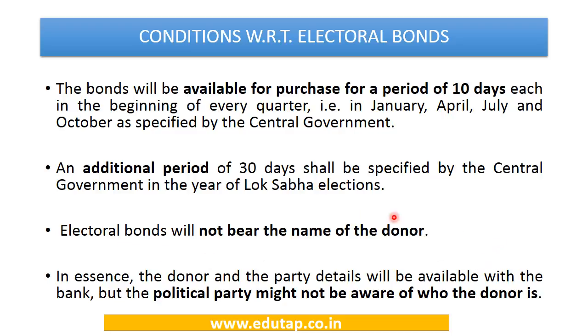A very important point to note here is that the electoral bonds will not bear the name of the donor. It will not be written on the bond what the name of the donor is. So these will be like anonymous donations. In a sense, the donor and the party details will be available with the bank. The bank will have all the details of the donor as well as the political party, but they both will not be aware of each other. This is the beauty of this scheme, that the donor and the political party can remain anonymous.